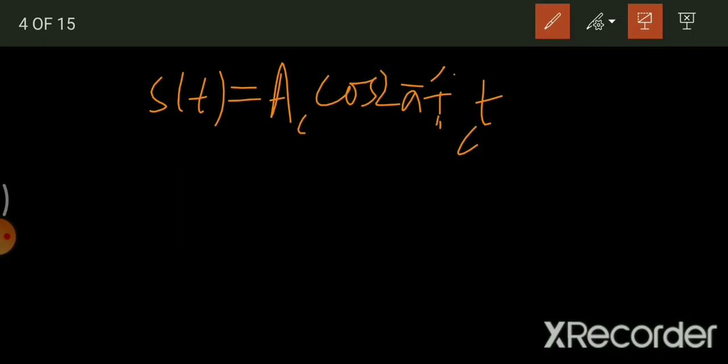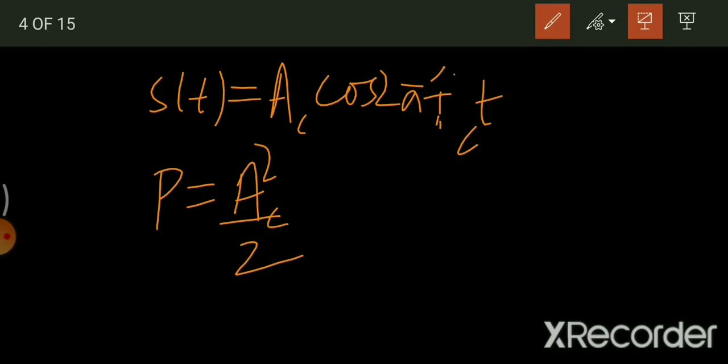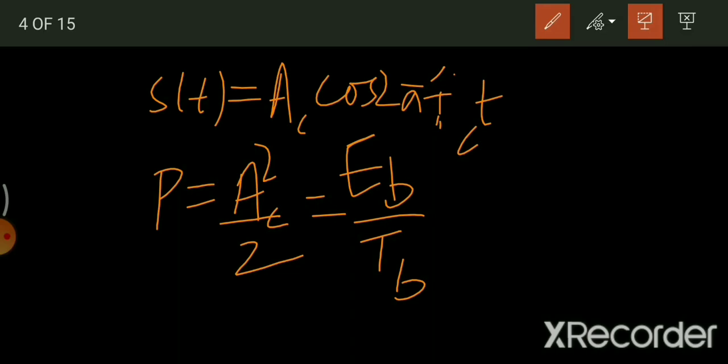Now what is the power in this signal? Since the signal is a periodic signal, you can easily find the power. Power is given by A square by 2, or let us say A_c square by 2. Now we know that power is equal to energy per unit time. But since we are discussing digital communication, we'll consider the energy of a bit, given by E_b, and the time duration of a bit, given by T_b.